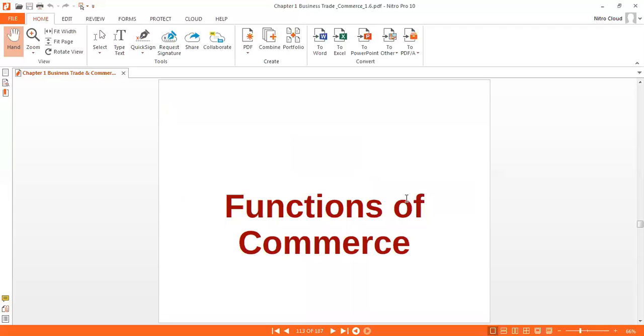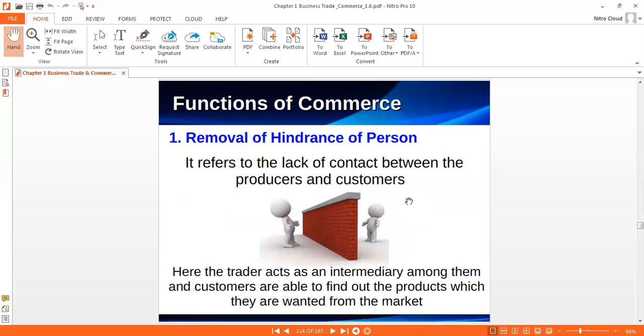So based on this definition, we can easily identify the functions of commerce. They remove different difficulties. So commerce removes which type of difficulty? This is also a very important topic. Many times in case studies, this type of question is asked by the CBSE in board exams.